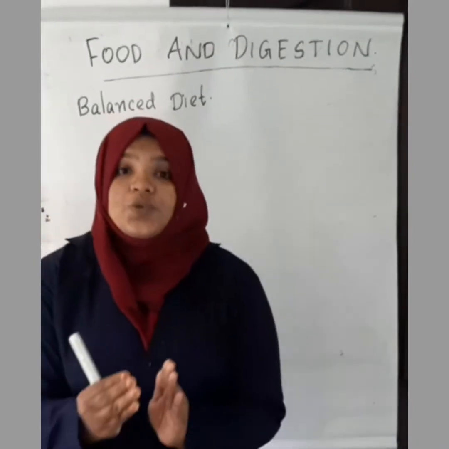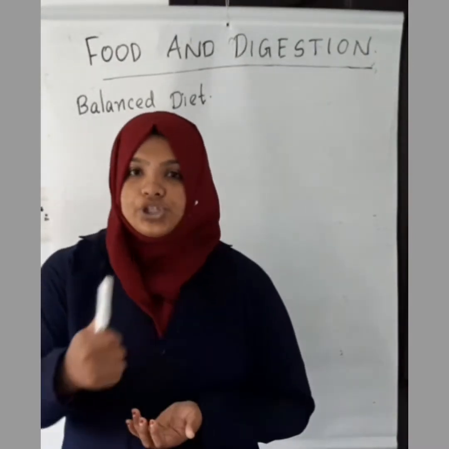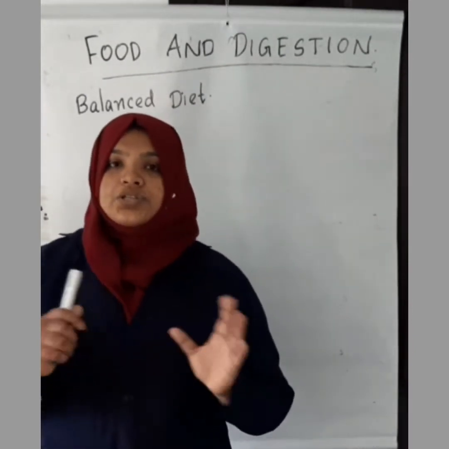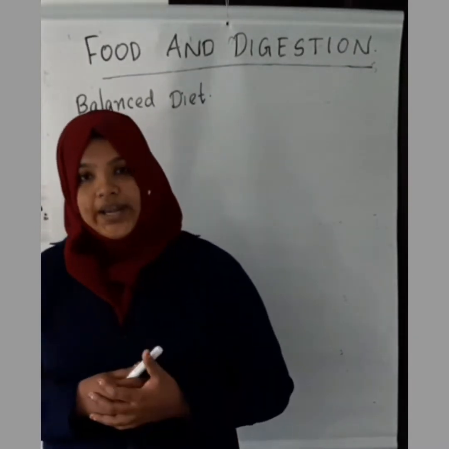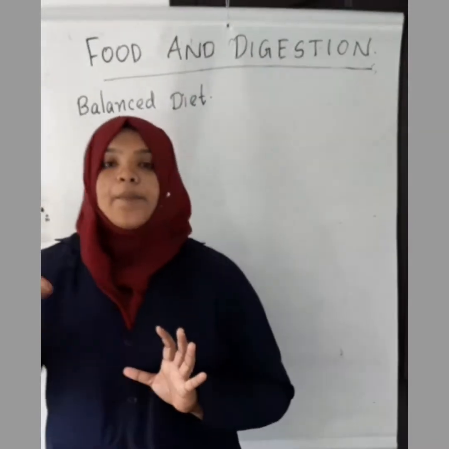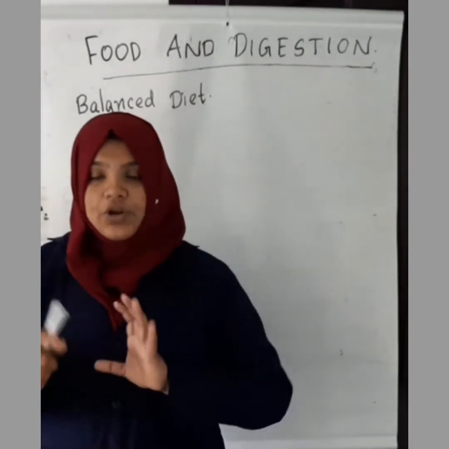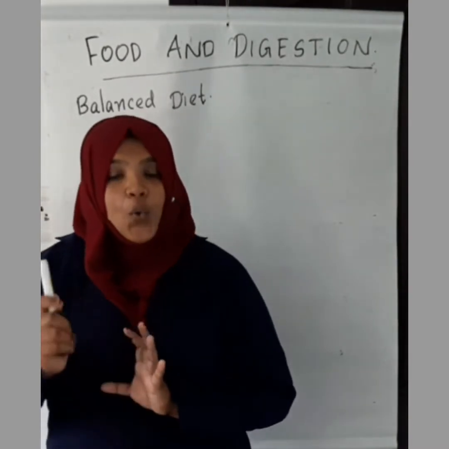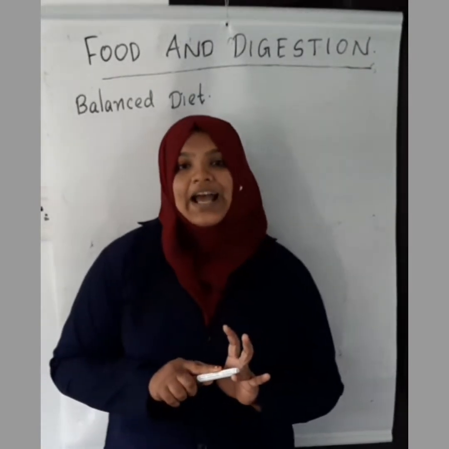Likewise you can prepare your own balanced diet for one or two days, which includes all the nutrients in the right quantity. So what is meant by balanced diet? The diet which contains all the nutrients in right amount is known as balanced diet. It also contains the proper amount of roughage and water. You have to add water and roughage also. Then only will the digestion process be easy, and we can remove waste from our body. So that is the purpose of adding roughage and water.